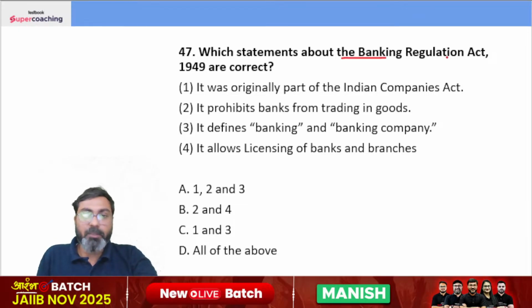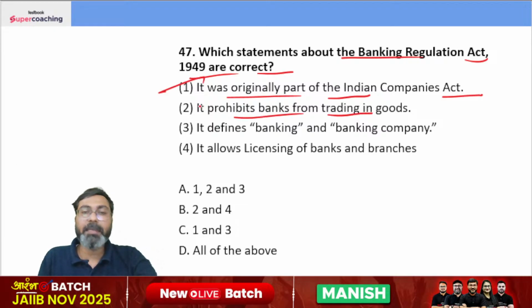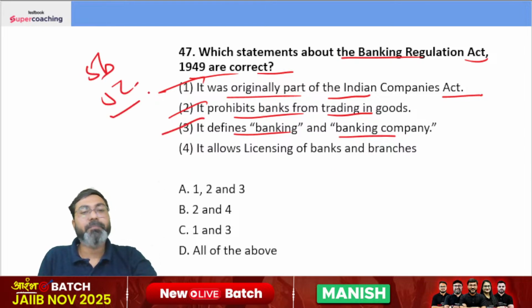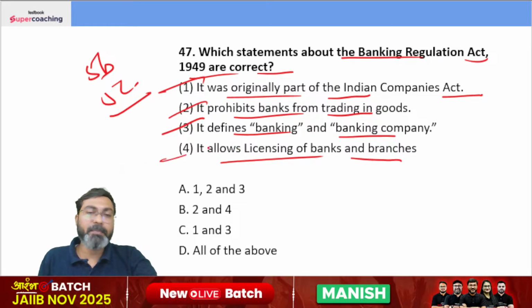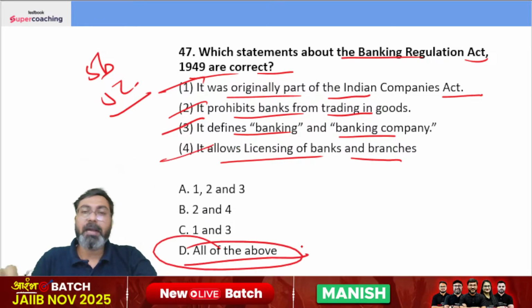Which statements about the Banking Regulation Act 1949 are correct? It was originally part of the Indian Companies Act. Yes, it was. It prohibits bank from trading in goods. Yes, it does so. It defines banking and banking company under section 5B and 5C. It allows licensing of banks and branches. All of the above are the correct statements about the Banking Regulation Act of 1949.